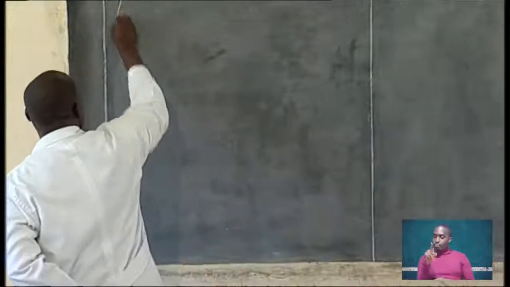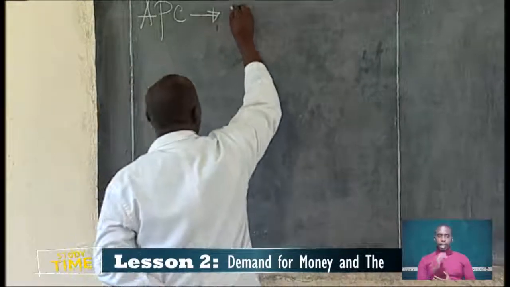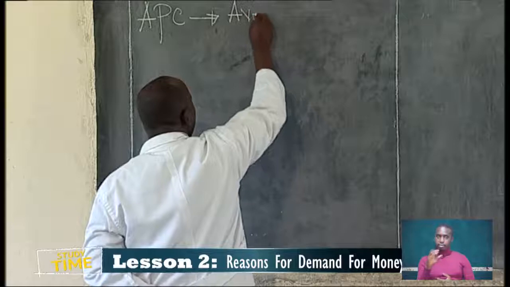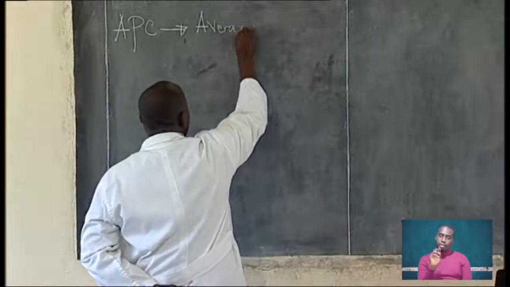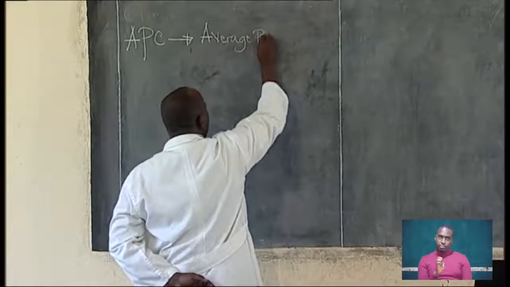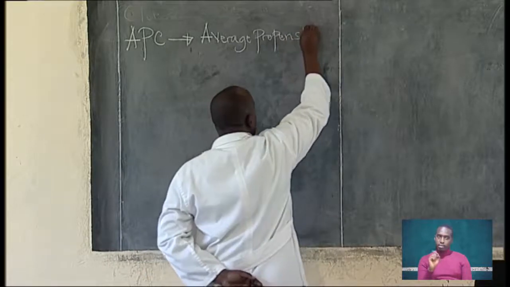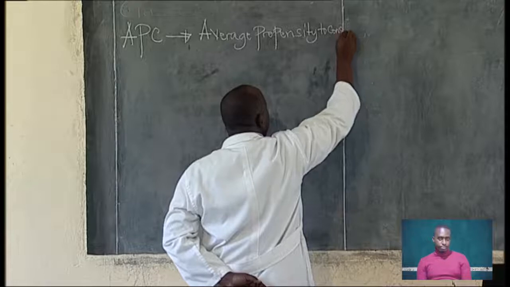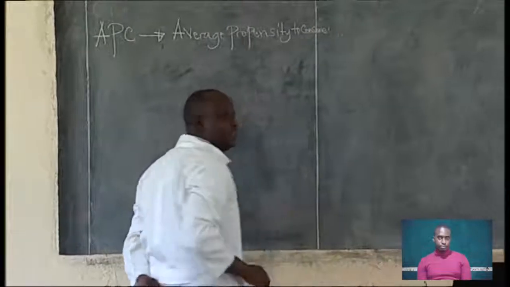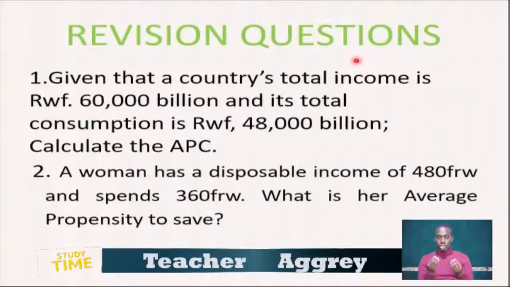Calculate APC. APC stands for average propensity to consume. The total income, we are given total income, which is Rwandan francs 60,000 billion.